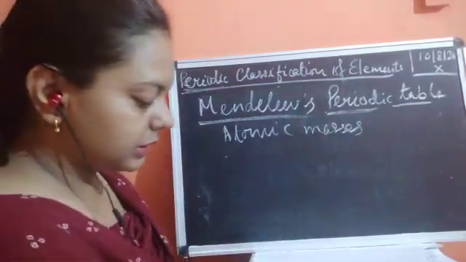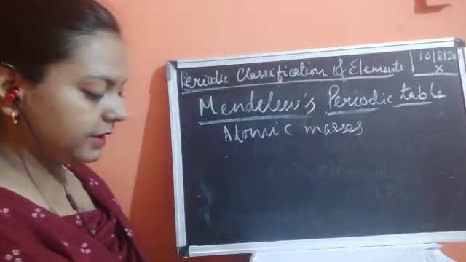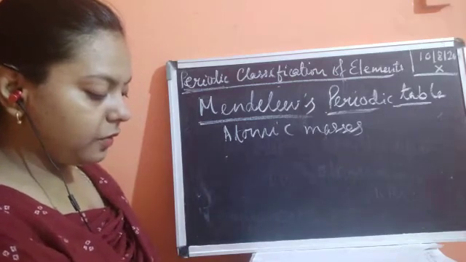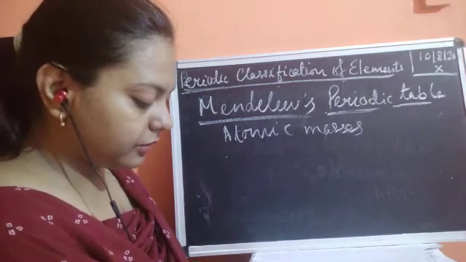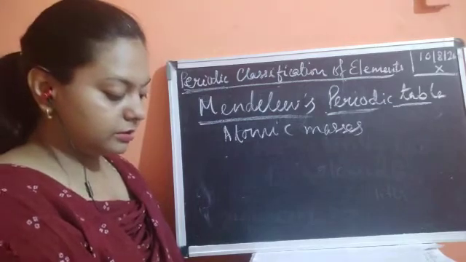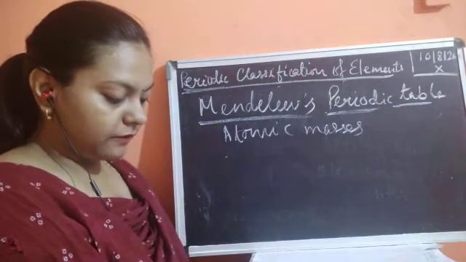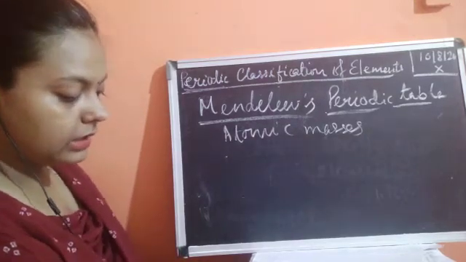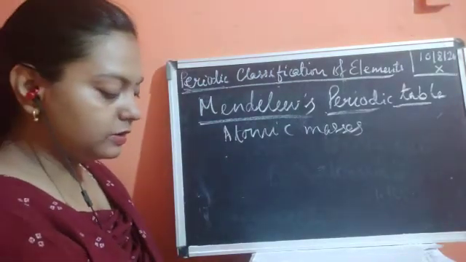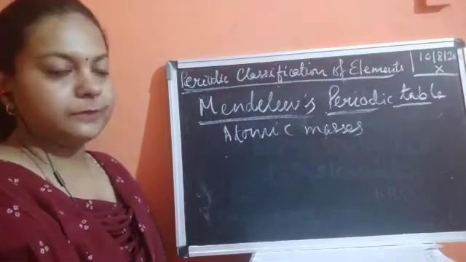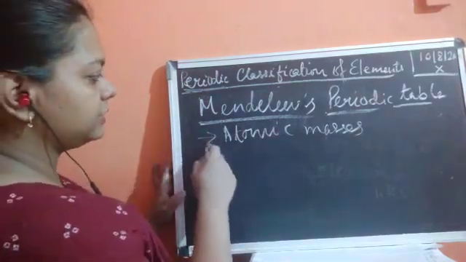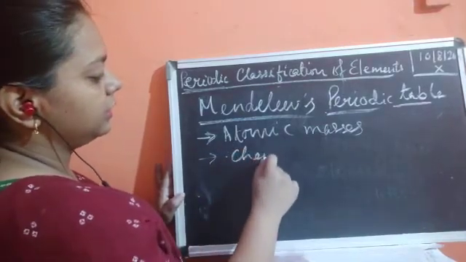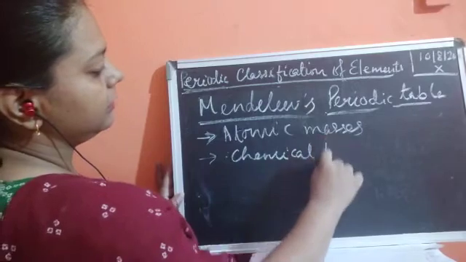The main credit for classifying elements goes to Mendeleev, the Russian chemist. He was a very important contributor to the early development of the periodic table, where the elements were arranged on the basis of fundamental properties: the atomic mass and also the similarities of the chemical properties. So he has taken two things now. The first consideration was based upon atomic masses and also upon their chemical properties.